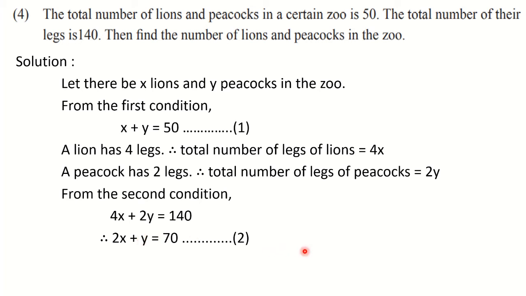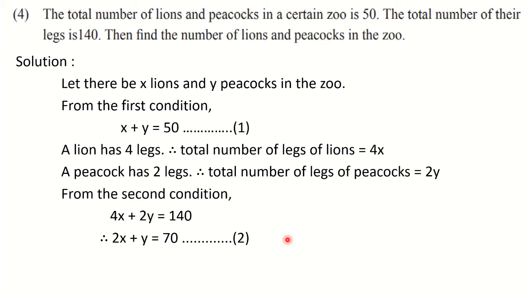But now while writing the subtraction, that is, subtracting which equation from which equation, you have to observe the bigger number here. See, here you can see that 70 is bigger. So to avoid negative numbers, we are going to subtract equation 1 from 2. Equation 2 will appear up and 1 will appear down, so that we will not get a negative answer. So always be careful about that. You subtract in such a way that the equation with the bigger number appears first. Here also you can see 2x is bigger than x.